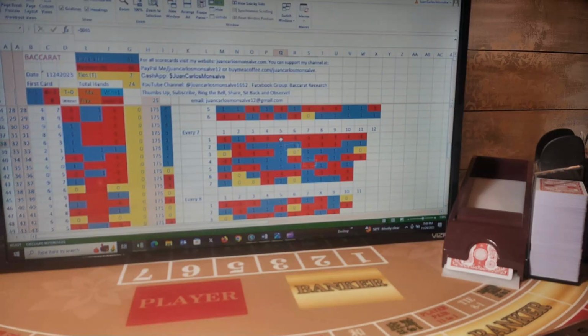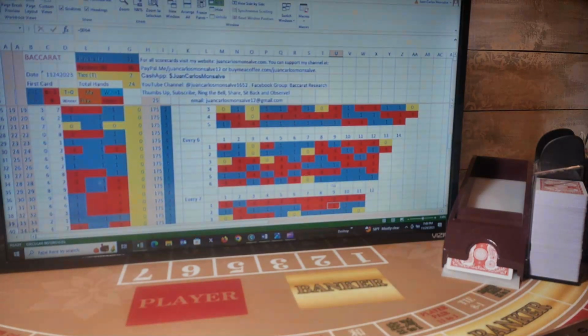And here I see 9 bankers in a row, 3 bankers in a row here.